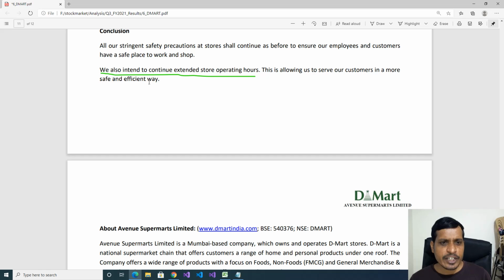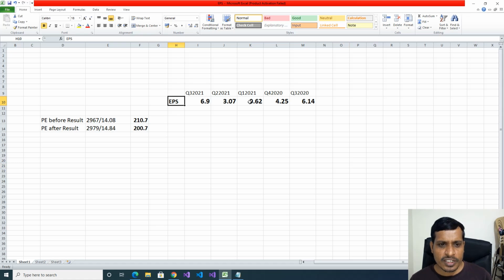We also intended to continue extended store operating hours. This is allowing us to serve our customers in a more safe and efficient way. This is positive point. Now let's check DMart is overvalued or undervalued based on these results. Here we have EPS for 5 quarters, 6.9 rupees for quarter 3 2021. That means December 2020, 3.07 rupees for quarter 2, 0.62 rupees for quarter 1, 4.25 rupees for quarter 4, that means March, 6.14 rupees